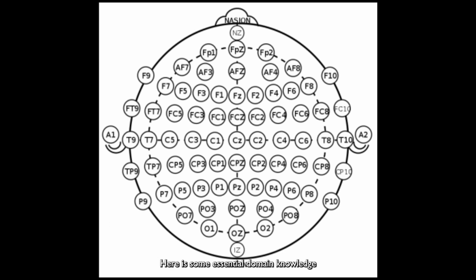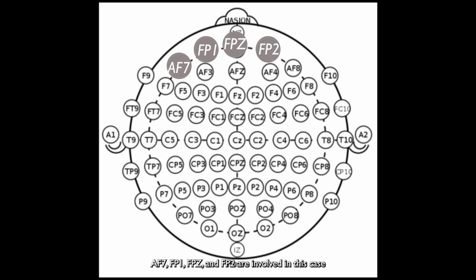Here is some essential domain knowledge. AF7, FP1, FPZ, and FP2 are involved in this case. We can see that FP1 and FP2 are symmetrical. Besides, AF7 and FPZ are close to FP1.